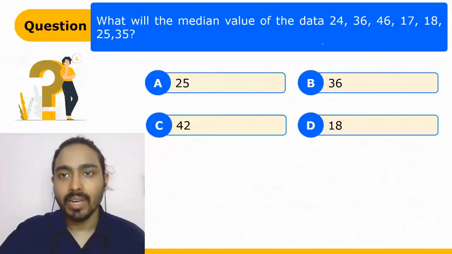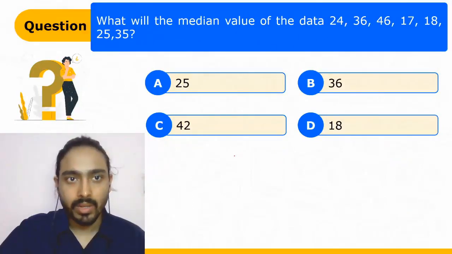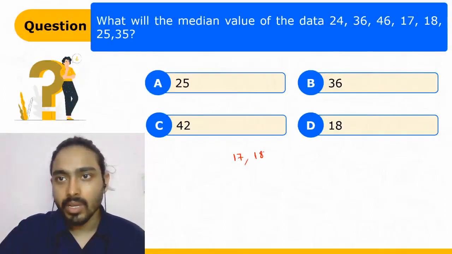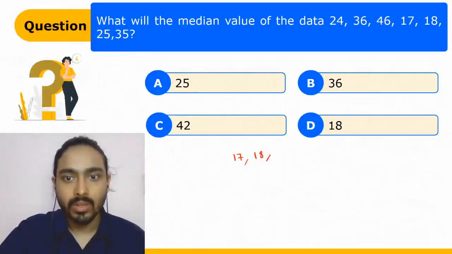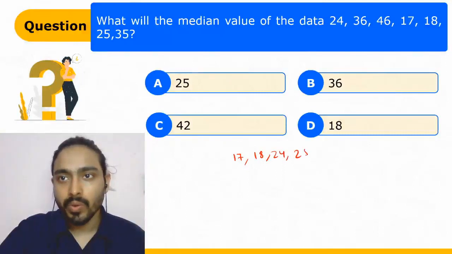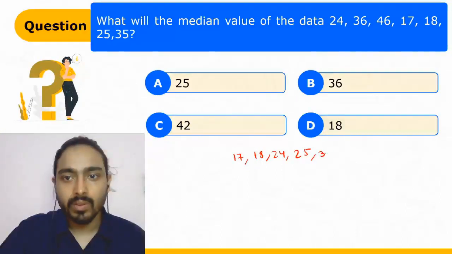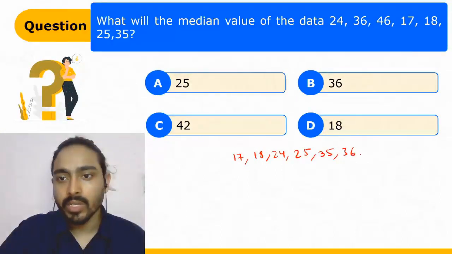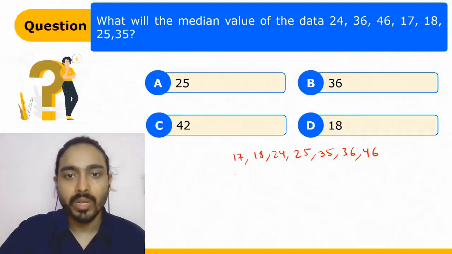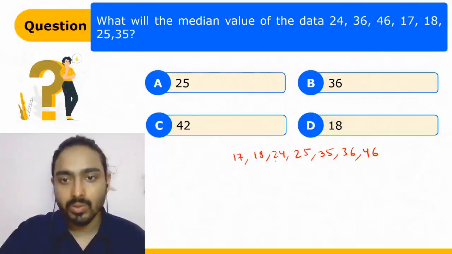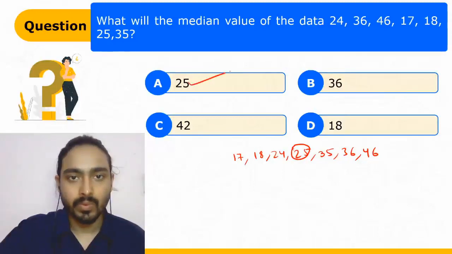What will be the median value of this? For such a data, we have to arrange them in the ascending order, right? 17, 18, 24, 25, 35, 36, and 46. So how many data pieces are here? 1, 2, 3, 4, 5, 6, 7. So the middle one will be the median. 25 is the answer.